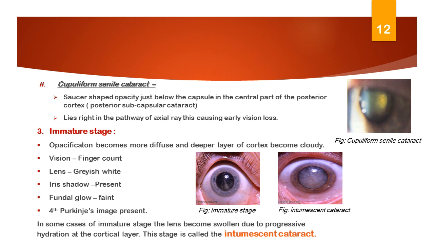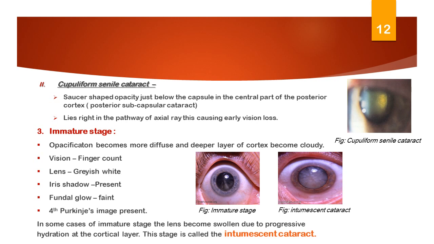Cupuliform cataract, another common type of cortical senile cataract. A saucer-shaped opacity develops just below the capsule, usually in the central part of the posterior cortex. Hence, it is also called posterior subcapsular cataract. It lies right in the pathway of the axial ray, thus causing an early loss of vision.